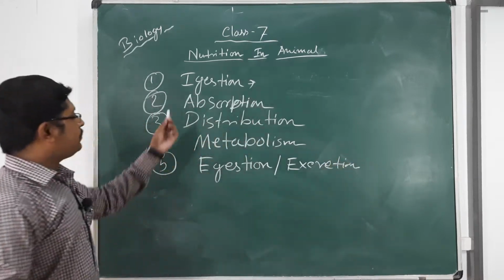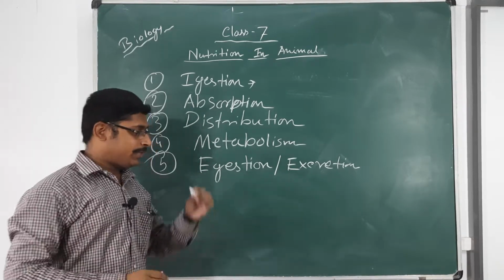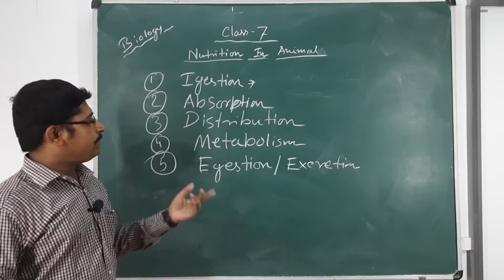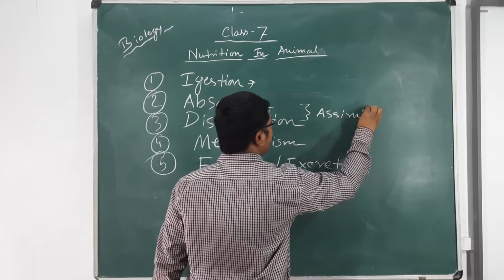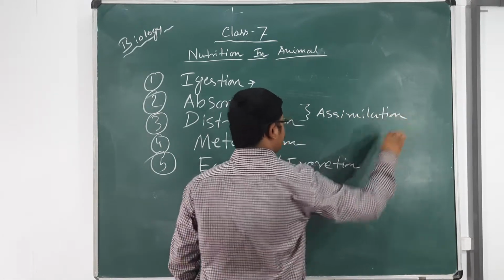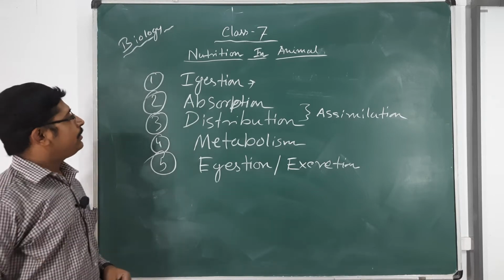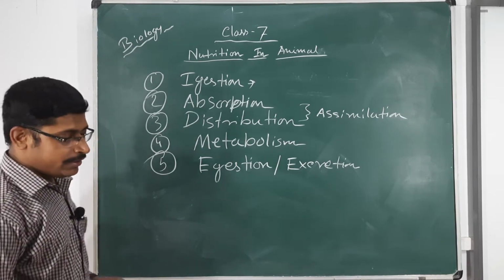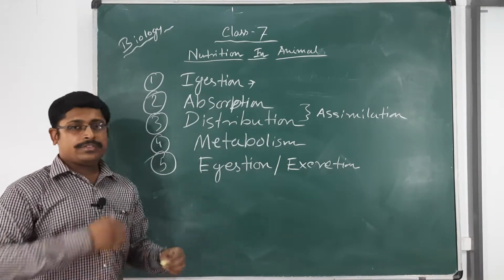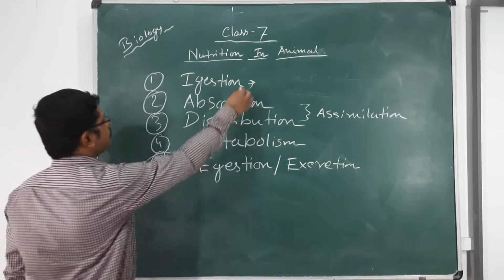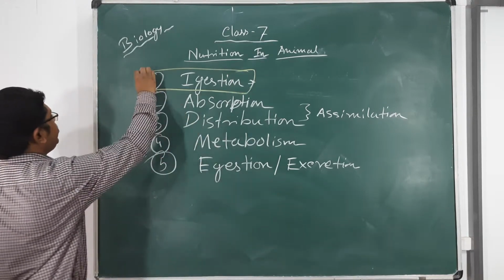So in between the absorption of food and the distribution of foods to particular organs or cells, an assimilation process also occurs. Assimilation means when the food gets assimilated with the bodily parts and specific tissues. So this is assimilation. I found there is a trick to remember the process, because sometimes the steps can be scrambled in your mind. So just put ingestion aside. Ingestion, I think, is very easy. That is the intake of food. It will be remembered easily.